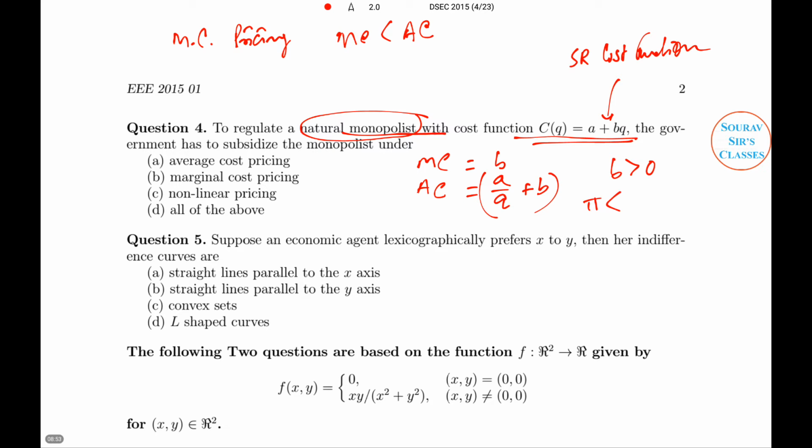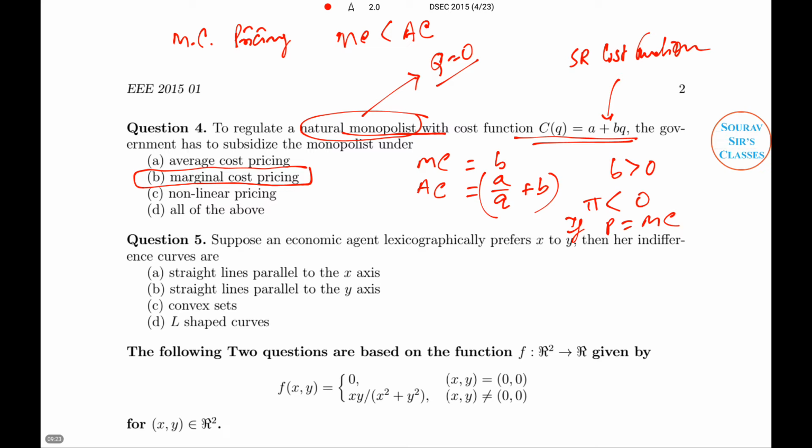So profit pi is less than 0 if price is equated at marginal cost. If P equals MC, there is loss. So they will go for marginal cost pricing, and they have to subsidize because of the negative profit. Otherwise the natural monopolist has to stop production, Q equal to 0. So in order to do that, the subsidy will be provided, and that is due to the marginal cost pricing rule. It will be done.